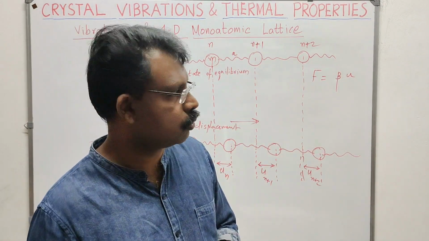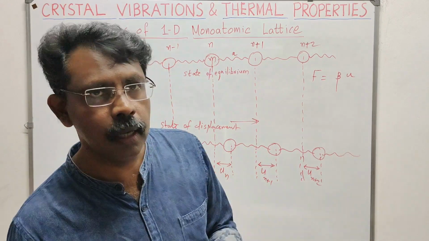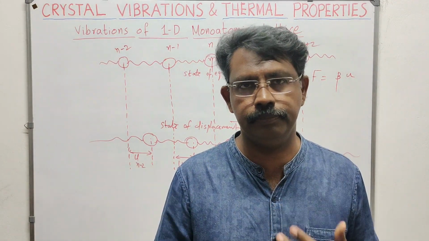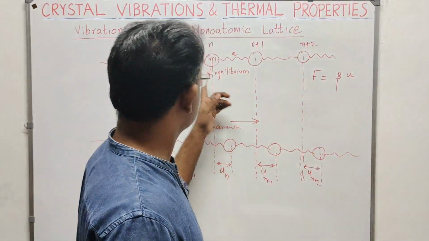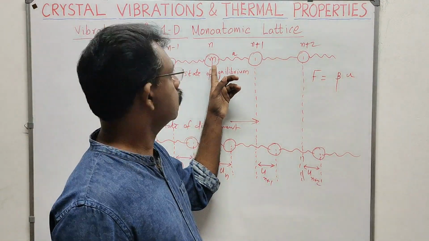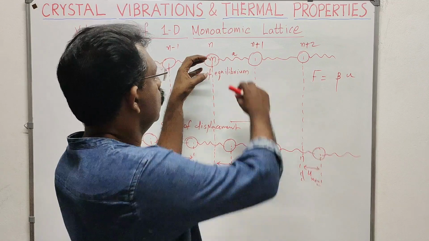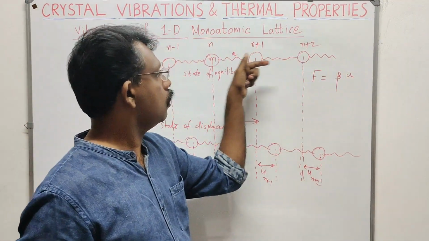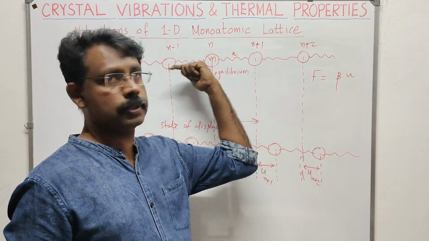So what we are going to do is consider the force exerted on each atom. When you consider the force exerted on this one, we have to consider the forces here. When I am pulling like this, there is a force acting in this direction, so accordingly there is a restoring force acting in the opposite direction.